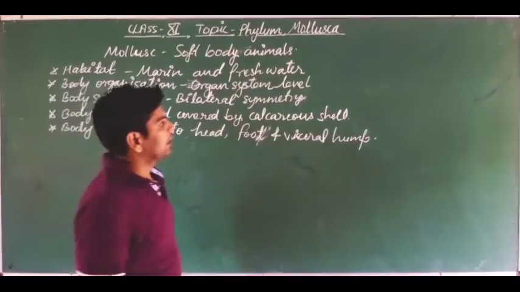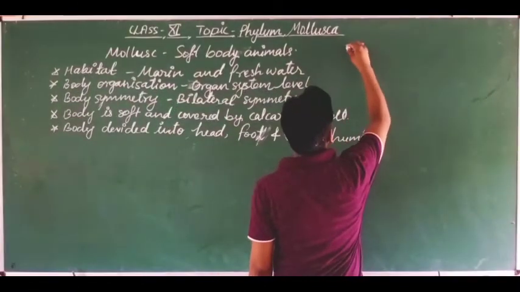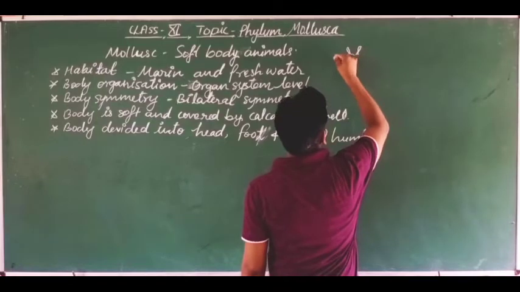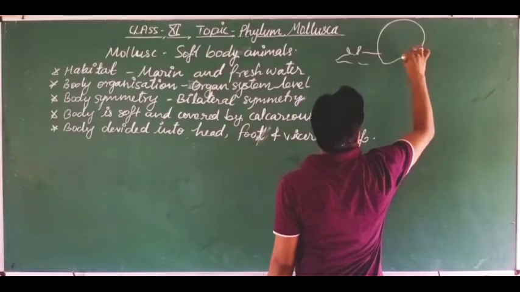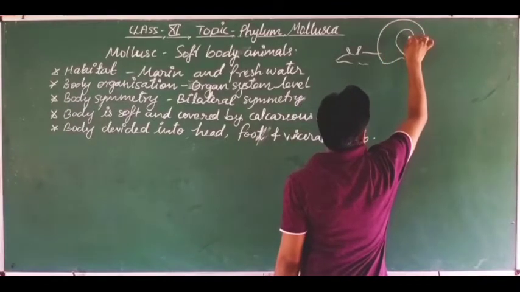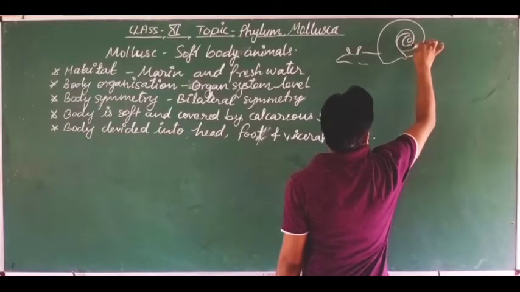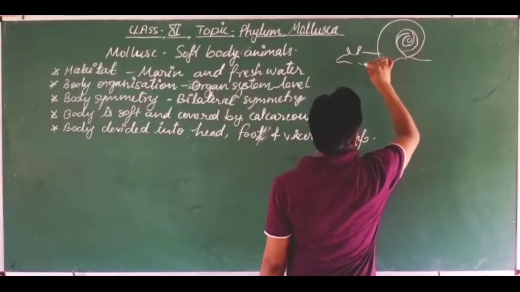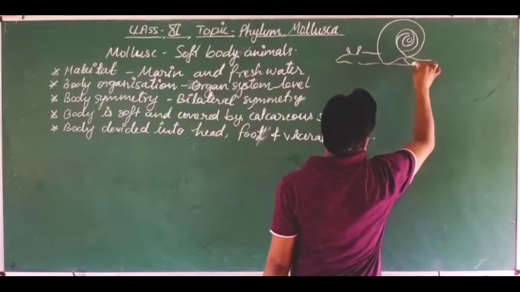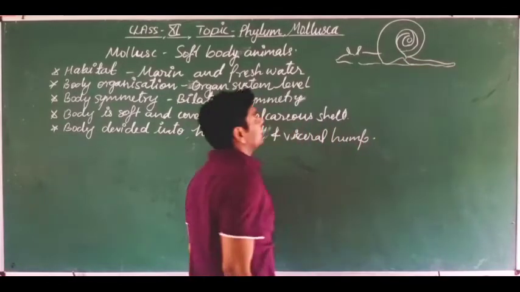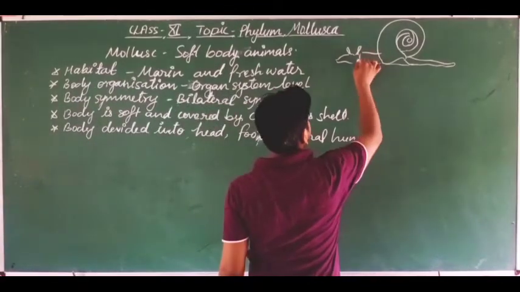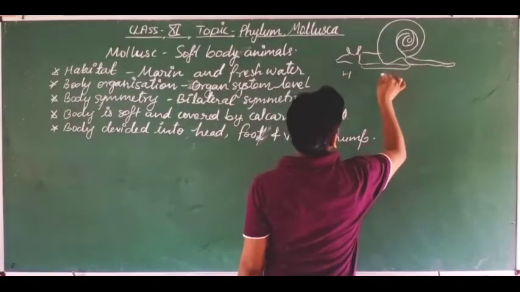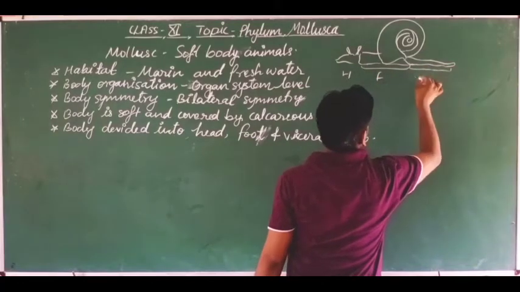What are these? If you have seen the body of a snail, this is the most common snail, found mainly in our surroundings. Dear students, you are looking at this type of animal body. This is the snail body. Here you are looking, this is the head, this portion is the foot, and this is the visceral hump.